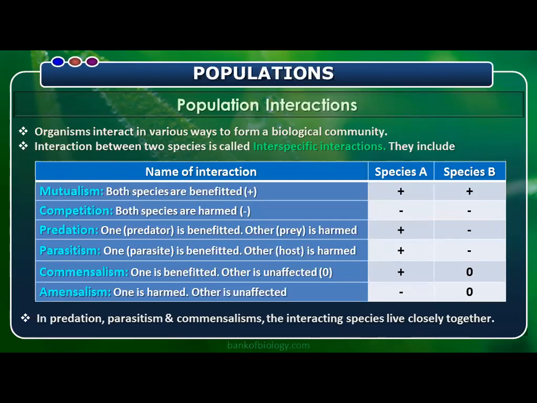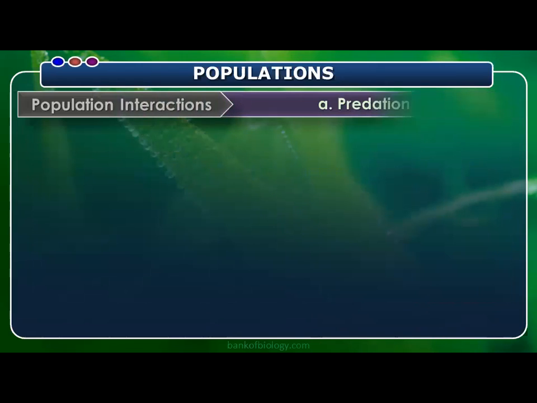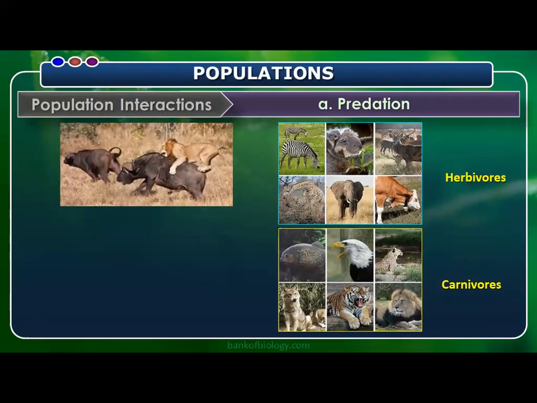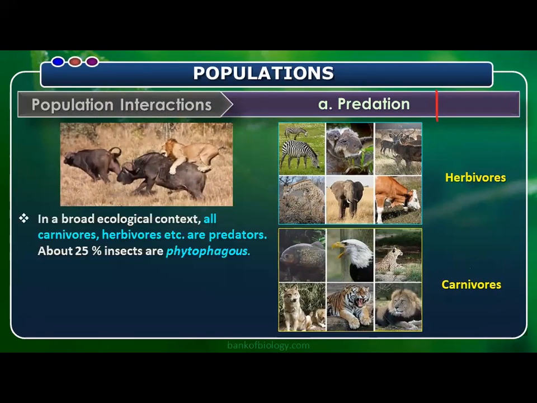In predation, parasitism, and commensalism, the interacting species live closely together. First of all, we'll move with predation. In that we have two, predator and prey. This interaction we call plus minus, that means one is benefited, the other is affected. In the broad ecological context, all carnivores and herbivores are predators. About 25% of insects are said to be phytophagous.